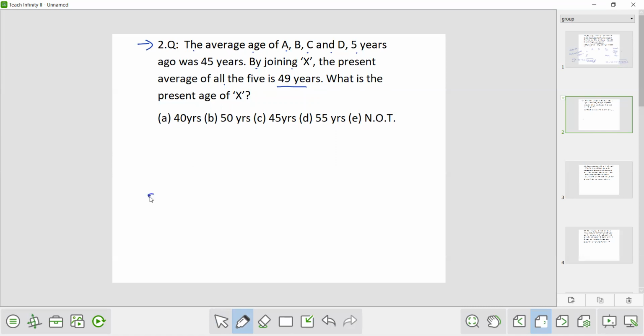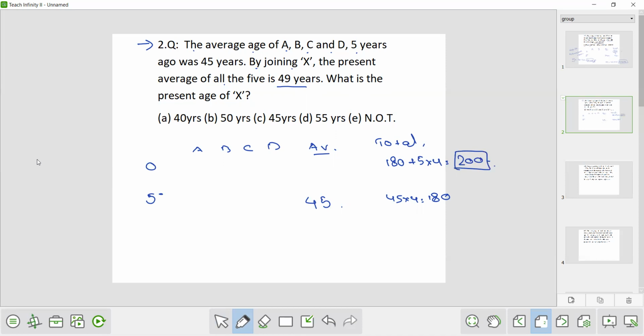Again the timeline, that is 5 minus. So A, B, C, D. Average 5 years ago was 45. So the total 5 years ago was 45 into 4, that is 180. 0 means at present. So at present each will increase by 5. So the total will be 180 plus 5 into 4, that is 20. Sorry, the total will be 200 at present. Means A plus B plus C plus D at present is 200.